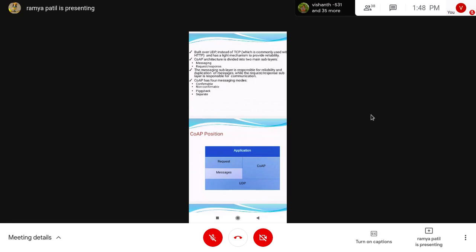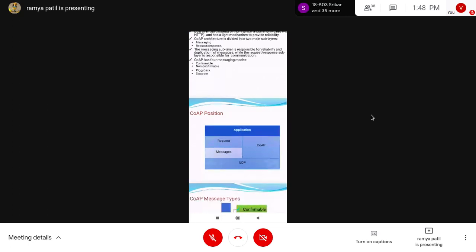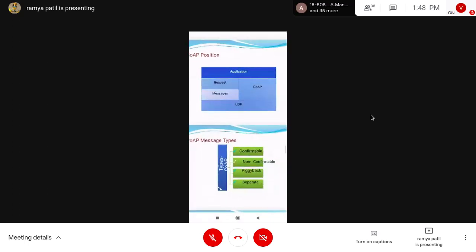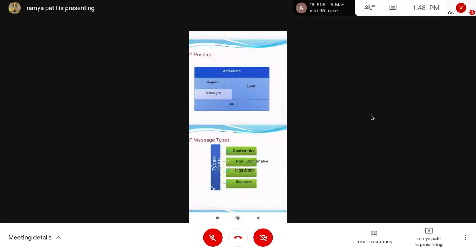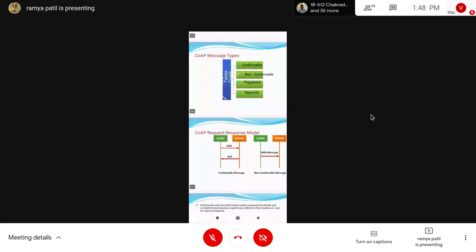Messages and the request. The CoAP is divided into messages and requests. This is the CoAP position, where the CoAP protocol is actually placed. You understood now where it is, right? I told you CoAP message types: confirmable, non-confirmable, piggyback, and separate. This is a diagram for CoAP message types, and next we have the CoAP request and response model.